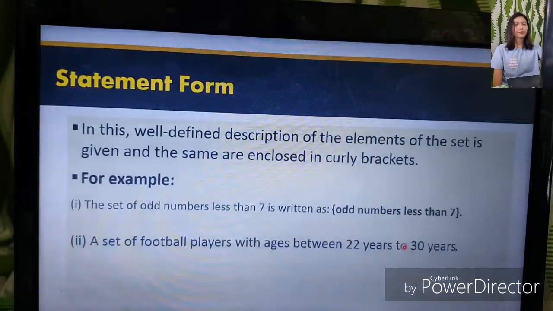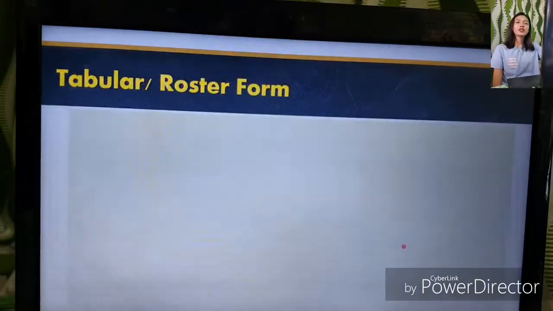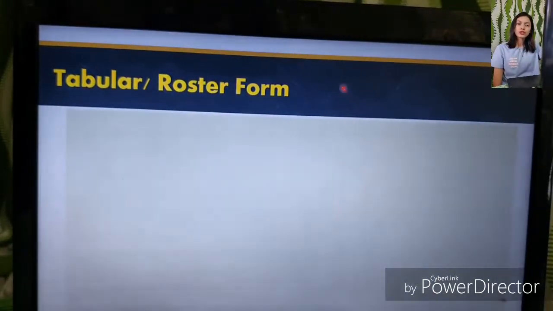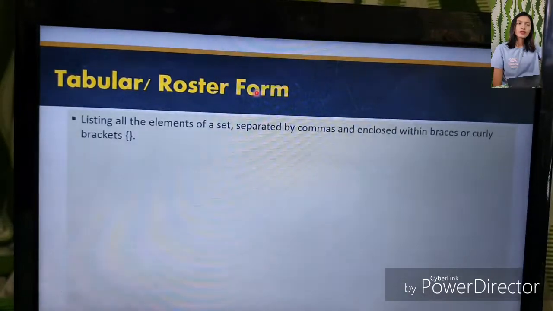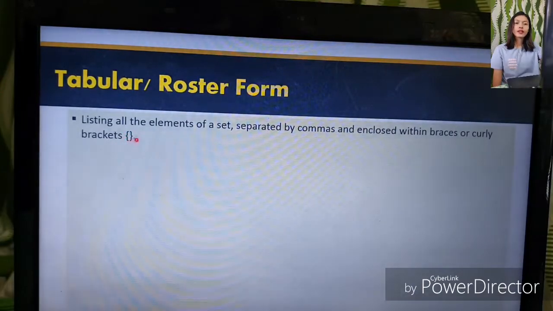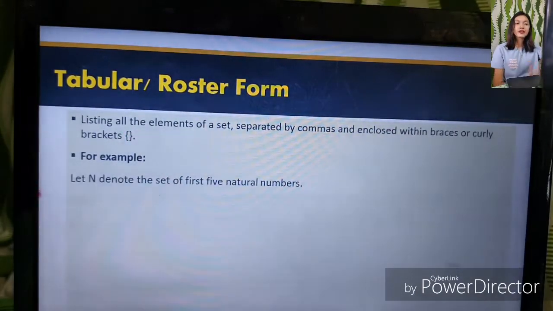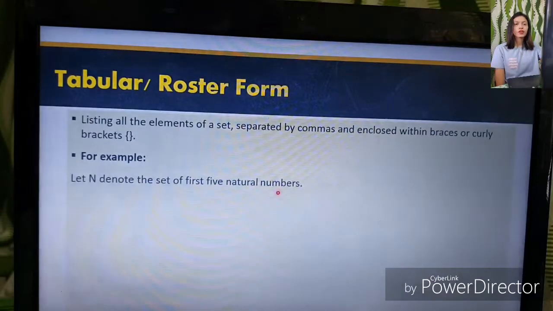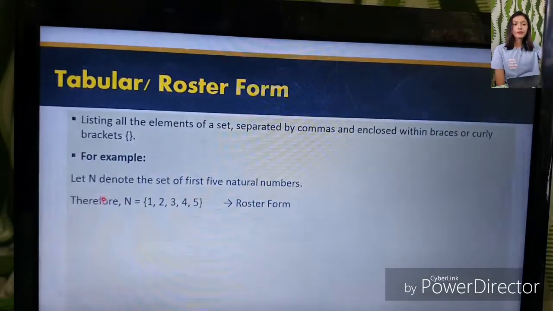So that is in statement form. Let's proceed to the tabular or roster form. In this form, we list all the elements of a set separated by commas and enclosed within braces or curly brackets. For example, let N denote the set of the first 5 natural numbers. What are the 5 natural numbers? We have 1, 2, 3, 4, and 5. So this is in roster or tabular form.